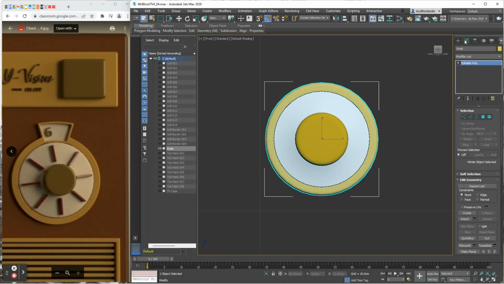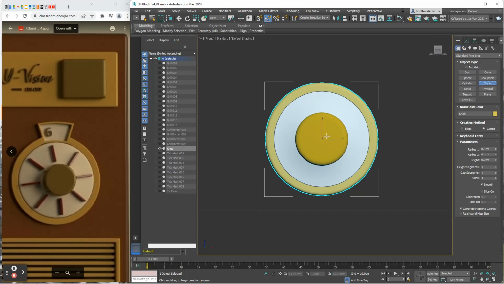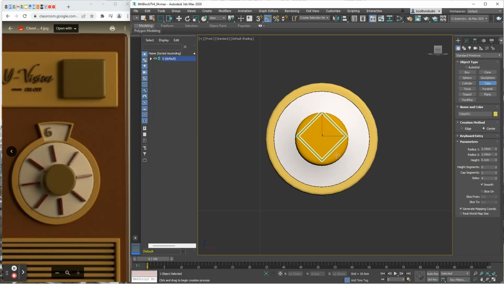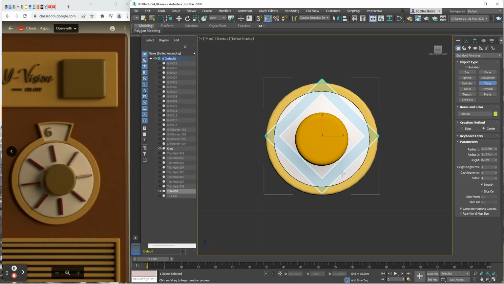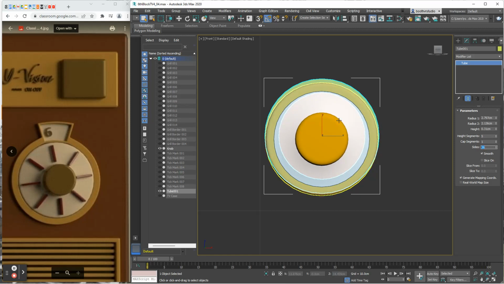And I want to create standard primitives. I want to create a tube. So I'm going to click right here from the middle. And I'm sorry, my tube is coming out currently with just 4 sides. Let me switch to the Modify tab and let me increase those sides to like 36. And I'm going to turn the skins off.